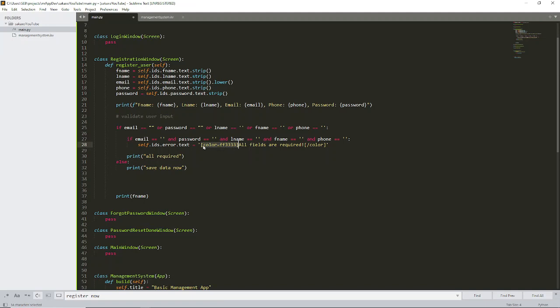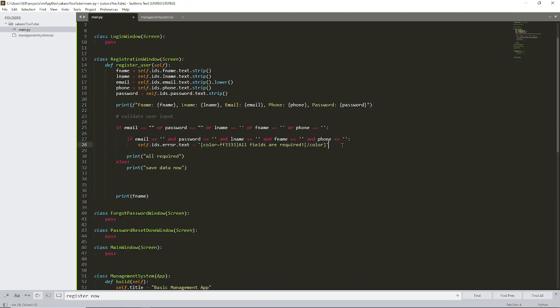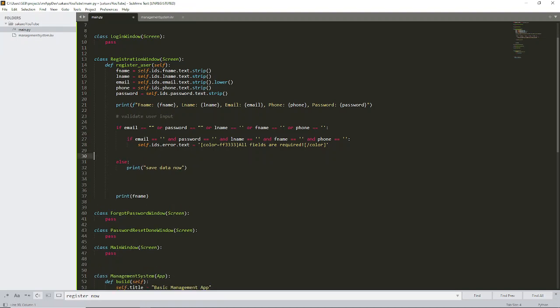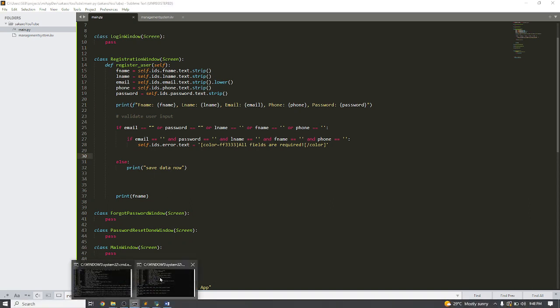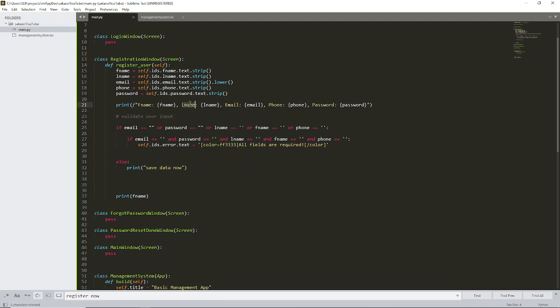So this bracket open color equals this value, which is a red color. That's why we set this to true, so that we can control the color. Here I don't want to print in the terminal again; only the save message I'll print for now. Let's go back and run this code. Nothing is to be printed. Even this one I won't print again.